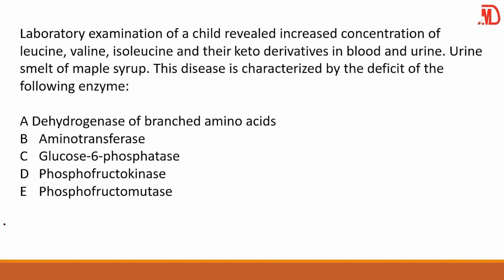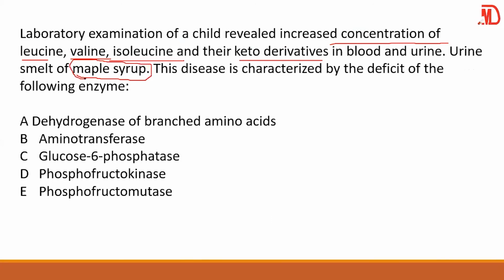Guys, I love this question because we did it. Laboratory examination of a child revealed an increased concentration of, do you remember, leucine, valine, isoleucine, and their keto derivatives in the blood and urine. And look at this, over here they've given you the name of the disease, maple syrup.